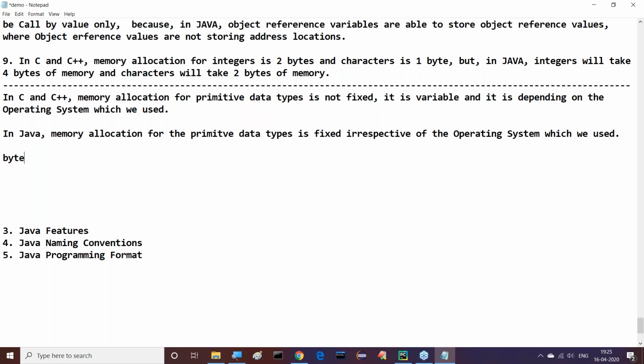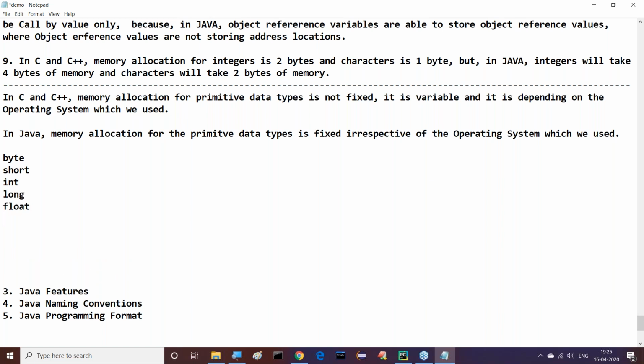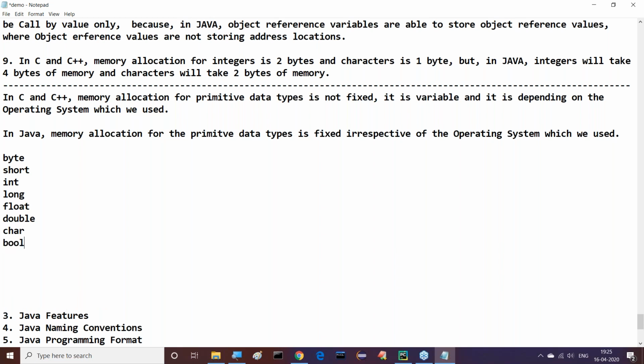In Java, byte, short, int, long, float, double, char, and boolean, all these are primitive data types.